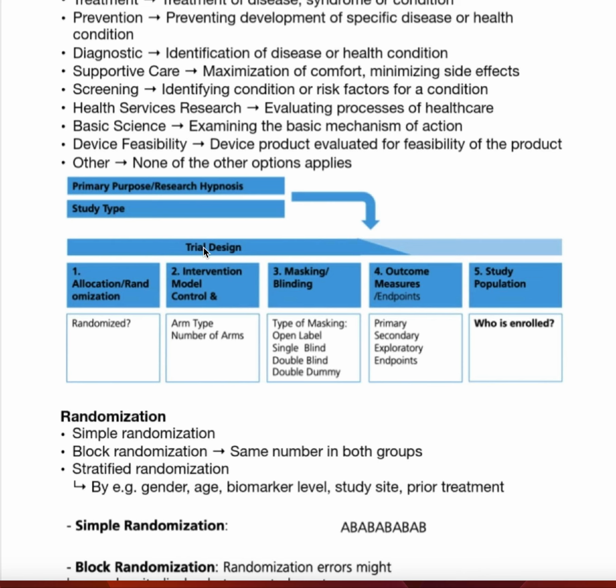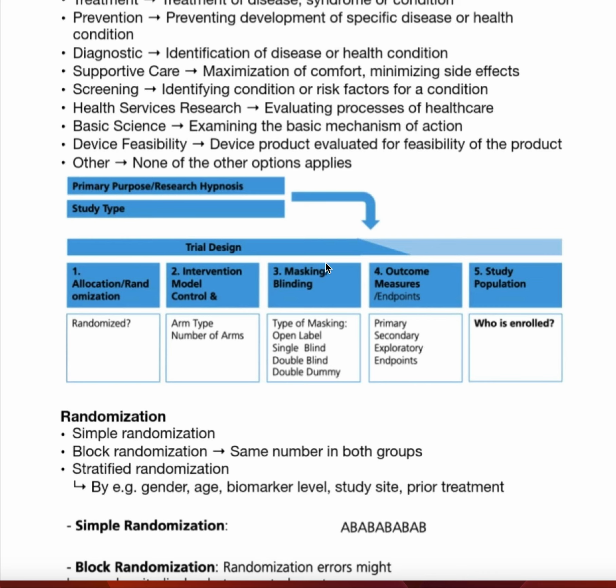So we mentioned that the trial design is composed of, first, allocation or randomization: is the trial randomized? We will discuss what randomization is and its types. The other thing is the intervention model and control, like the arm type and the number of arms.